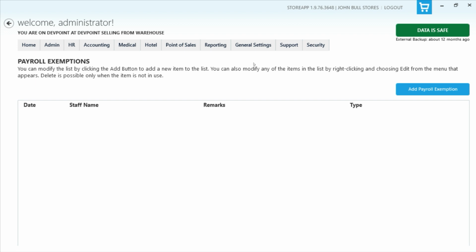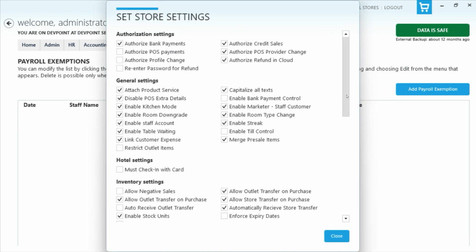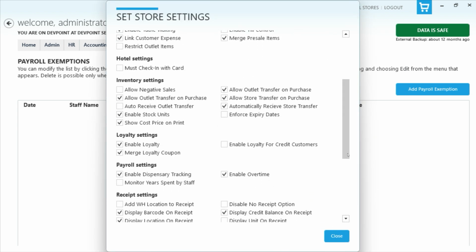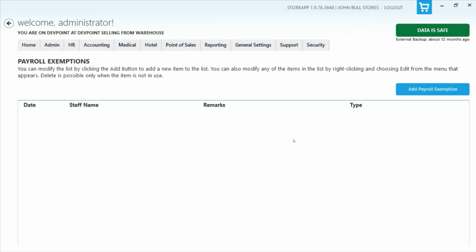You need to at least allow this. So if you go under general settings, update all settings, and you can see under payroll settings, you see that we have this enable overtime. If this is not checked, overtime will not be calculated in the system. But if it is checked, then you can have overtime for your staff. And for them to qualify for overtime, it means that for the time you've set under the attendance group, the staff must come in on time and then do an extra hour. Do you understand what I'm saying? And that extra hour can be before the resumption time or after the resumption time.